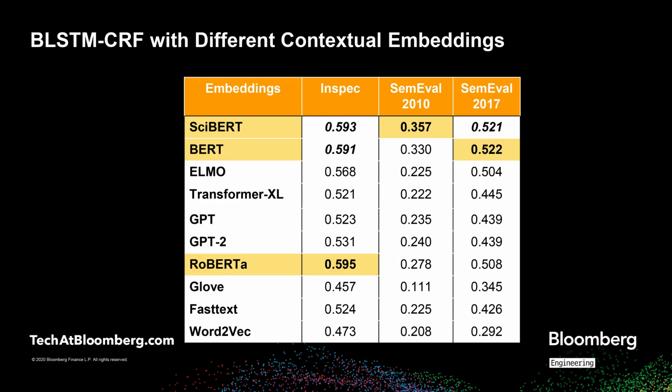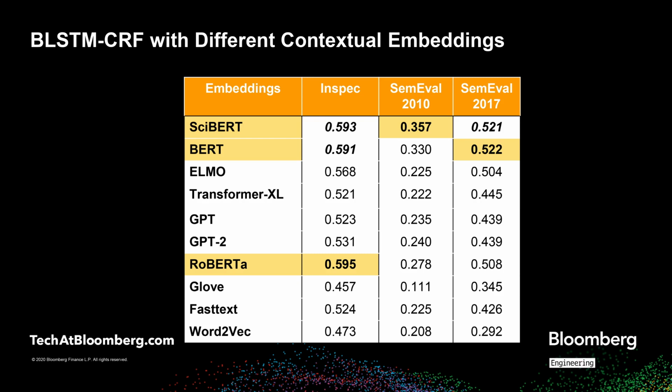Next, we report the performance of the BLSTM-CRF architecture with different embedding models. Overall, the contextual embeddings perform better than the fixed embeddings, with the BERT family of models displaying best performances, with RoBERTa performing the best on Inspec, SciBERT on SemEval 2010, and BERT on SemEval 2017.